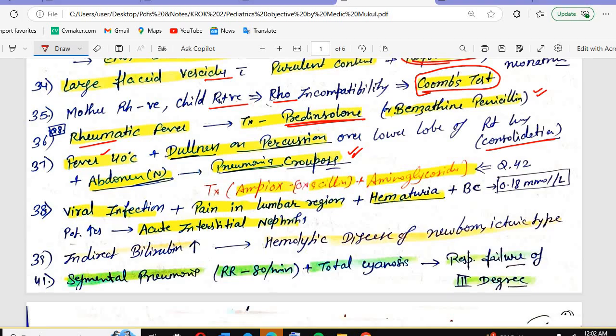Tell me what is acute interstitial nephritis. We have discussed already: the inflammation of the renal interstitium, the tissue surrounding the renal tubules, and it is associated with acute kidney injury. It's caused by drugs or bacterial infections like Streptococcus, Legionella, autoimmune disease, or viral infections like Epstein-Barr virus and HIV. All of them can cause acute interstitial nephritis.